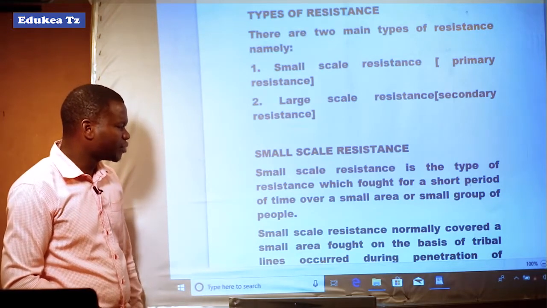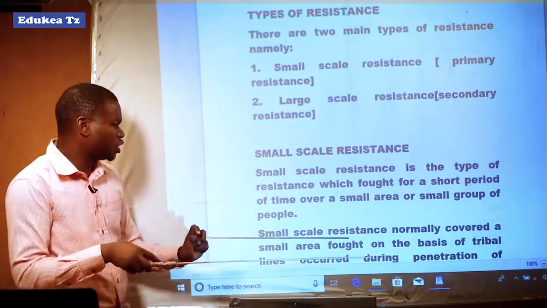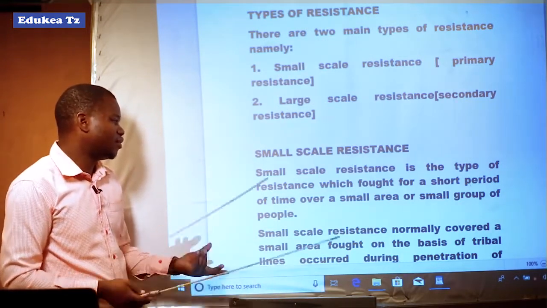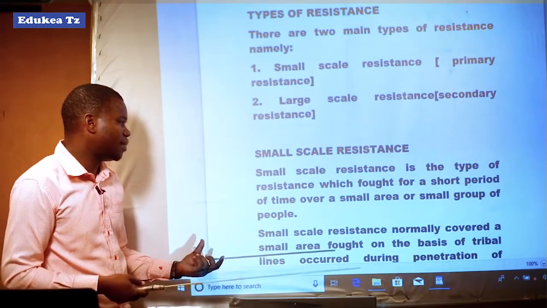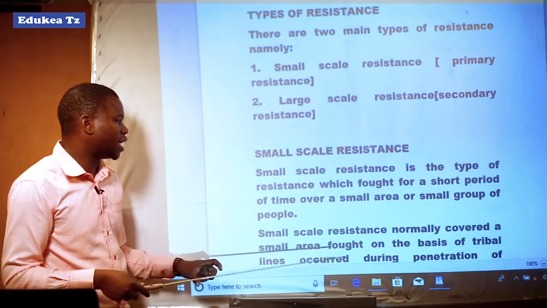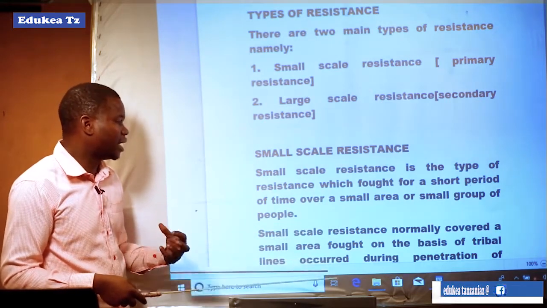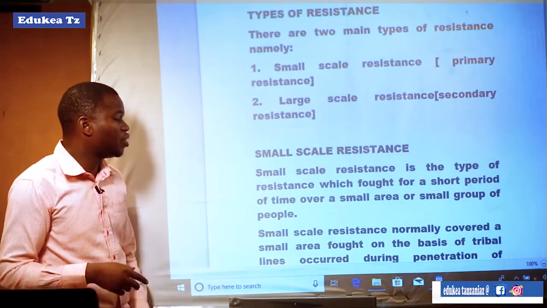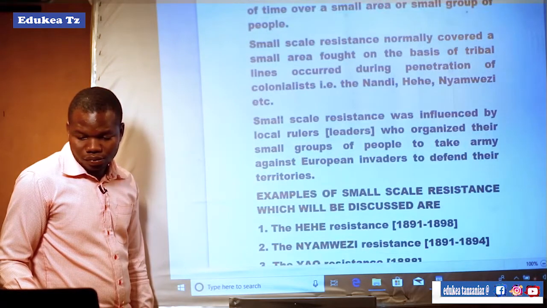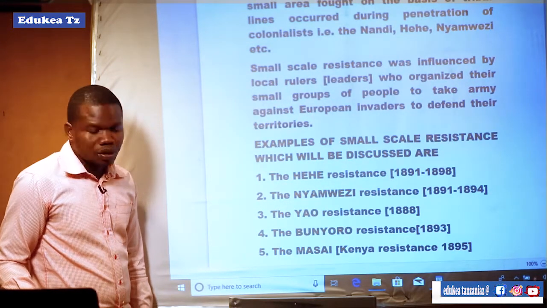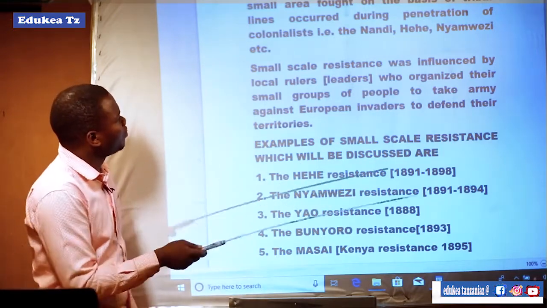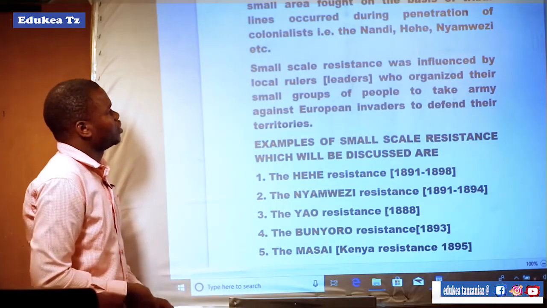It was fought for a short period of time, like a month, 3 months, 6 months, or a year, and it took place in a small area or among a small group of people. Mind you, these small areas fought on the basis of tribal lines during the penetration of colonialists.